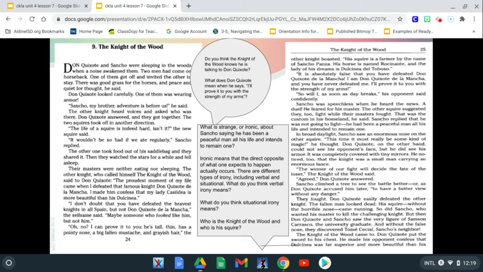The other squire suggested they too fight while their masters fought. That was the custom in his homeland, he said. Sancho replied that he was not going to fight. He had been a peaceful man all his life and intended to remain one.